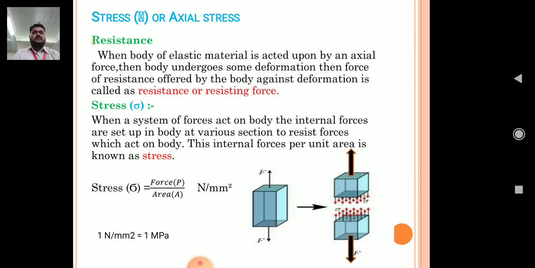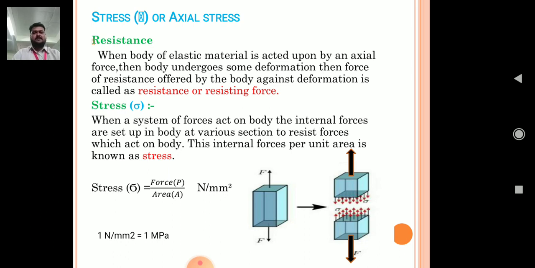For example, you are standing at one position and I am applying force. At first, I am applying little force and you are not able to leave your position. But when I add more force, you get shifted from your original position. At first you are not able to move from your position. Why? Because you were offering me resistance. The same resistance is considered here also, and that resistance is called resisting force.